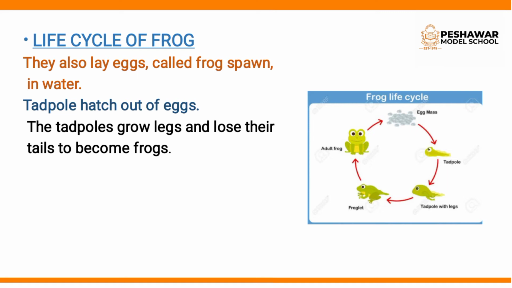Clear? So I am repeating again. Listen students carefully. Frog lay eggs called egg spawn. Tadpole hatch out of the eggs. The tadpole grows legs and loses its tail to become frog. Okay? You see the froglet.